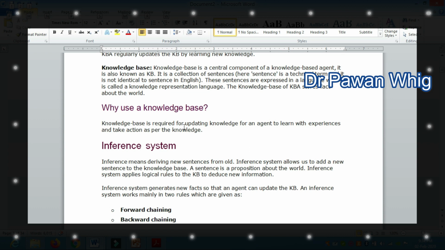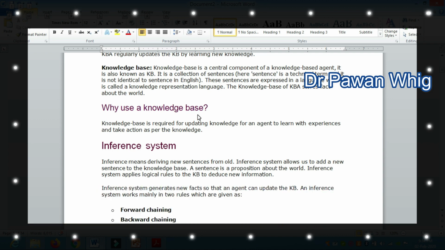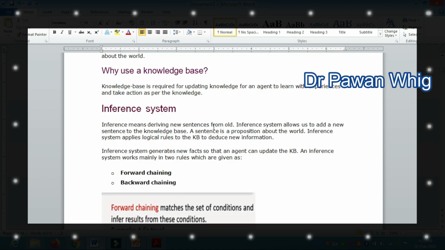Knowledge base is required for updating knowledge, for an agent to learn with experiences and take action as per the knowledge. So basically the use of the knowledge base is to provide a good output to the sensor or an agent to take an action. Whenever our knowledge base is updated, then the sensors or an agent can take a good and appropriate action. So now move towards the next very important topic, the inference system.